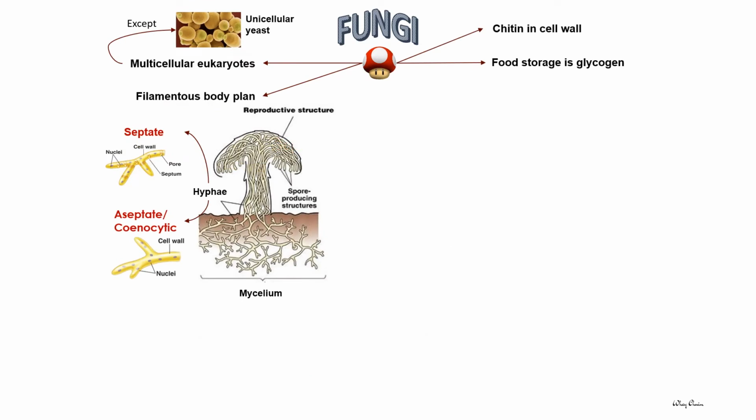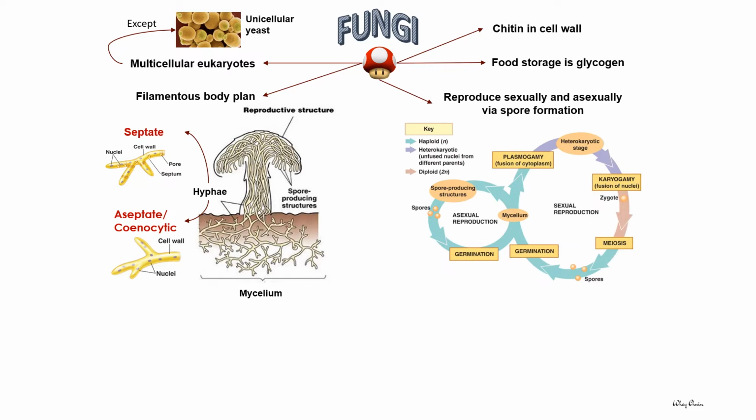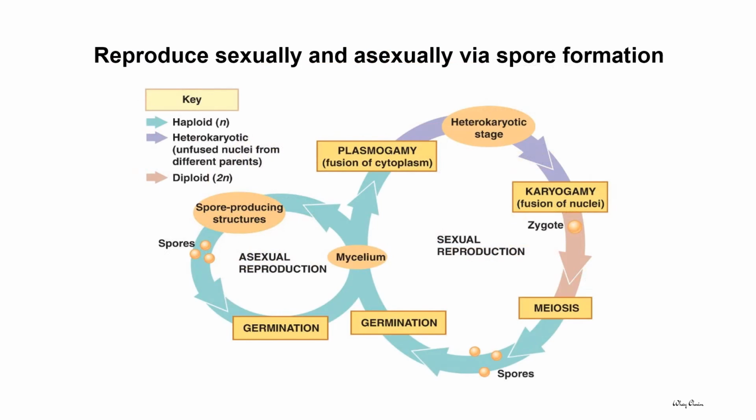All organisms belonging to kingdom fungi are able to reproduce sexually and asexually through spore formation. The sexual and asexual reproduction of kingdom fungi can be summarized in this life cycle, which can be divided into the haploid stage, heterokaryotic stage, and diploid stage. The mycelium, which consists of a collection of hyphae, will perform plasmogamy, which means the cytoplasm of the hyphae will undergo fusion.